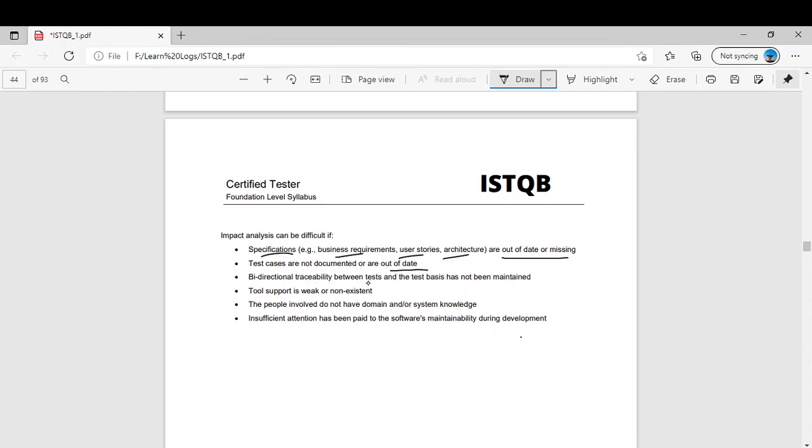Bidirectional traceability between the tests and the test basis has not been maintained. Tool support is weak or non-existent. The people involved do not have domain or system knowledge. Insufficient attention has been paid to software maintainability during development. There could be many reasons in which impact analysis will be very difficult.